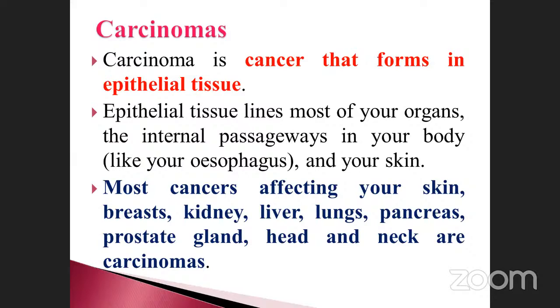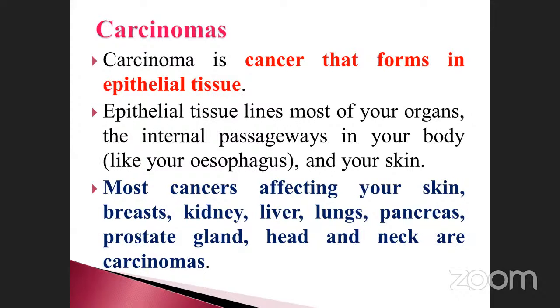So what is carcinoma? Carcinoma is a cancer that forms in the epithelial tissue. That's why I told you carcinoma is a cancer that forms in the epithelial tissues. Sometimes they may ask a match-the-following question: carcinoma, sarcoma, lymphoma, multiple myeloma, with the options on the opposite side in a shuffled manner. Carcinoma is nothing but the epithelial. What are the epithelial tissues you have?